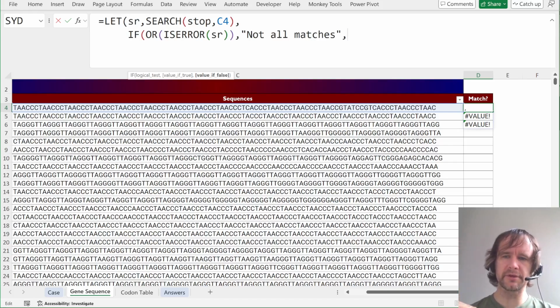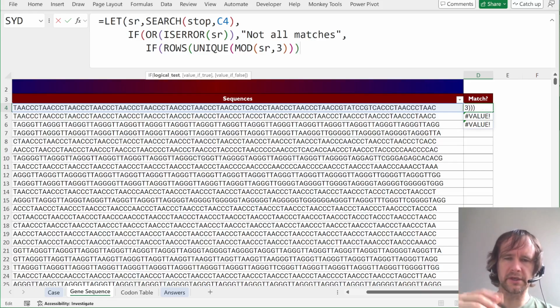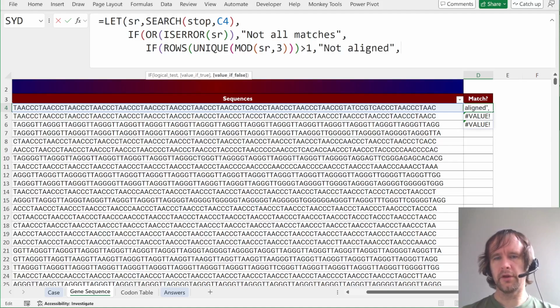Otherwise we've got 3 numbers and we want to know, are they all the same mod 3? So then it'll be another if. We'll take unique of mod sr 3. So we'll take it mod 3, take the unique values of that, and we want to know how many rows that has. So if they're all the same, there'll just be 1 row when we take unique. So if rows of that is greater than 1, then not aligned. Otherwise, we've got a potential match.